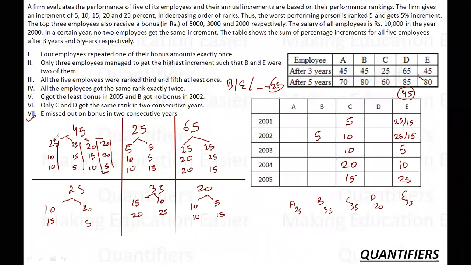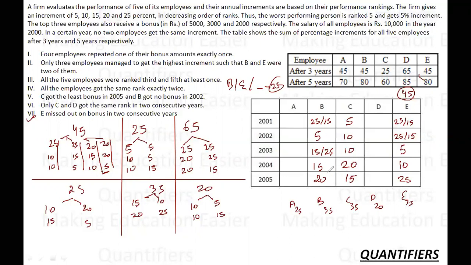5 I can get by 25, 15, 5, or 20, 25. So let's say I pick this case 25, 15 or 15. Okay, this is one of the possibilities. Now I have to fill how much here? I have to fill 35 more here. So if I have to fill 35 more, how can I fill 35 more? It can be 15 and 20 reverse. Definitely can be. Okay, so it is 15 and 25 reverse.